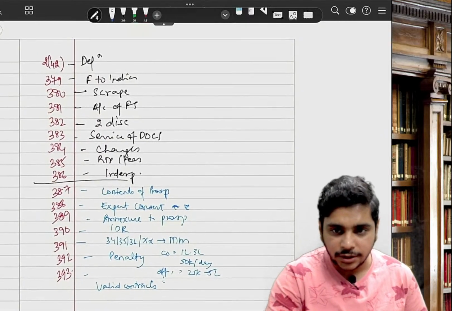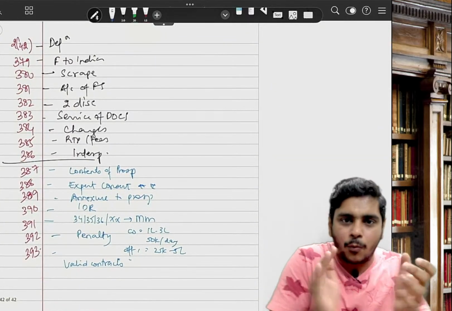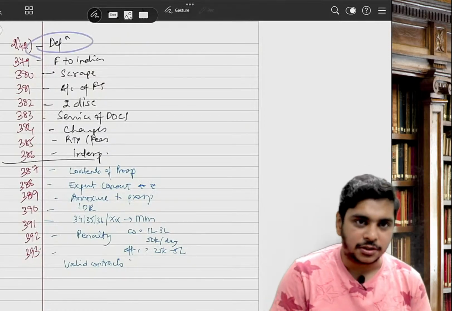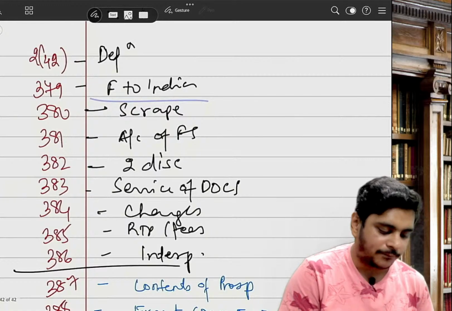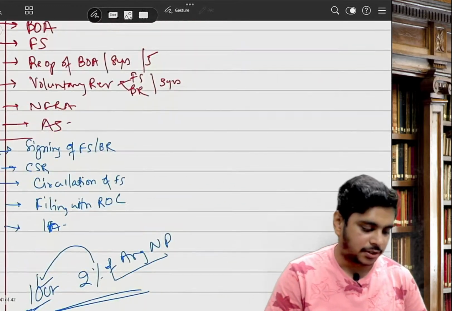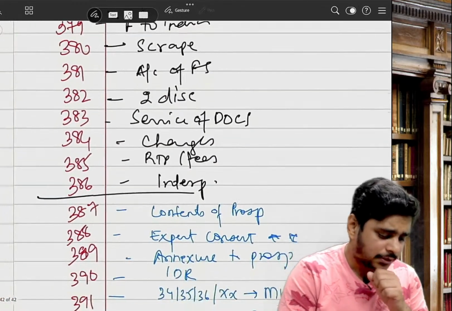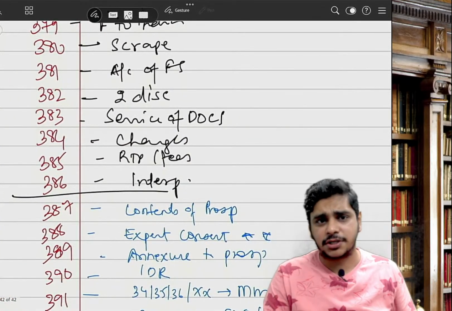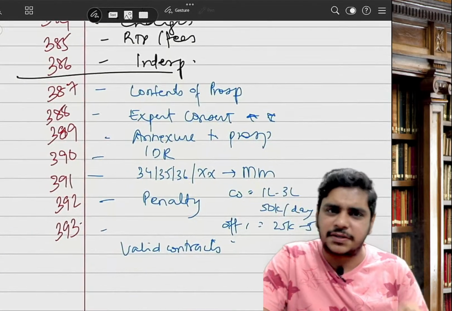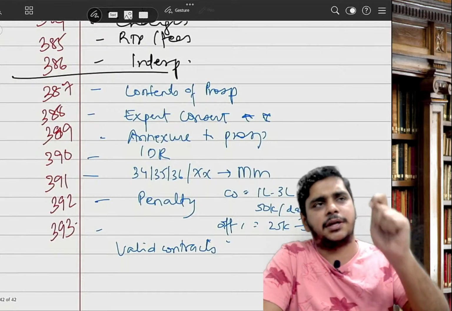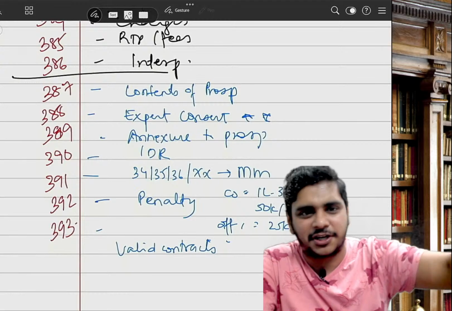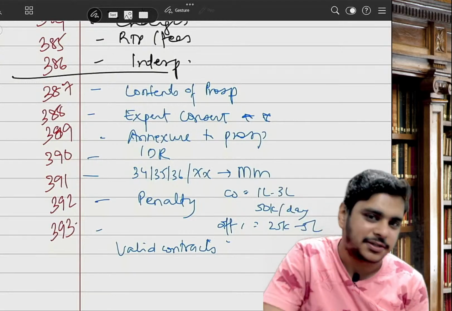We did it in about 38 minutes. Let's quickly recall. 242 is your definition. 379 is foreign to Indian. 380 is your scrap pay. 381 accounts of foreign company. 382 two disclosures. 383 is service of document. 384 is charges. 385 is basically a time pass answer. 386 is interpretation, again time pass. 387 is contents of prospectus. 388 is expert's consent. 389 is annexure to prospectus. 390 is your IDR. 391 is your mutatis mutandis answer. 392 is your penalty. 393 is contracts are valid.